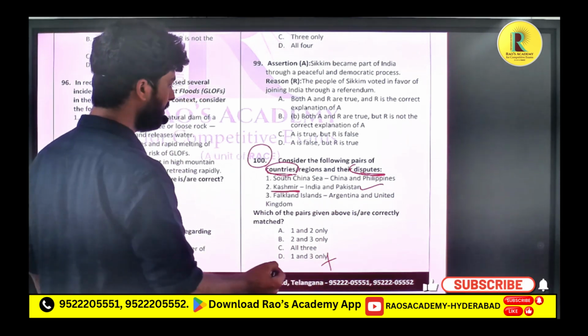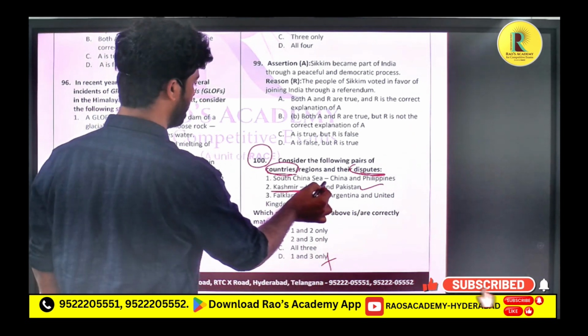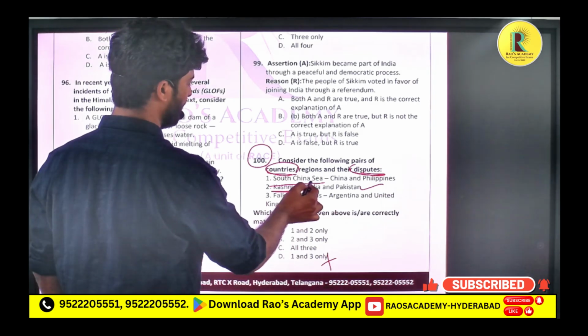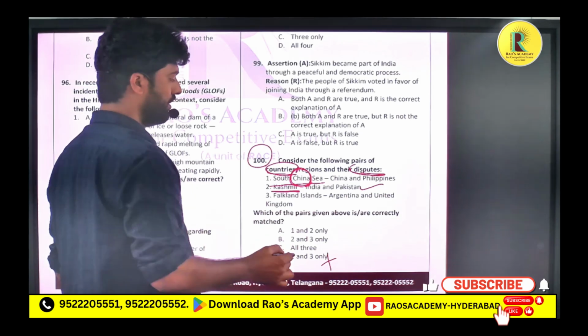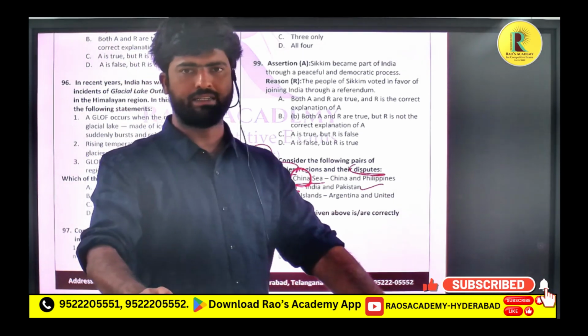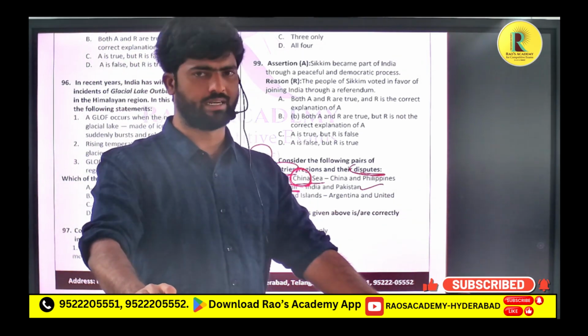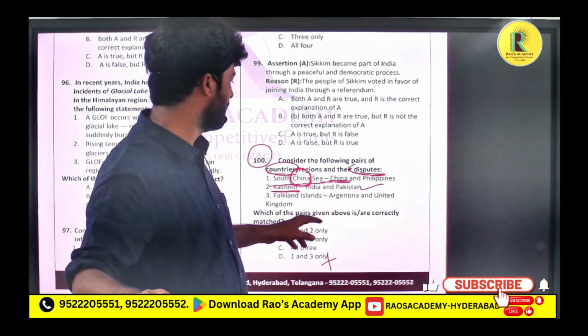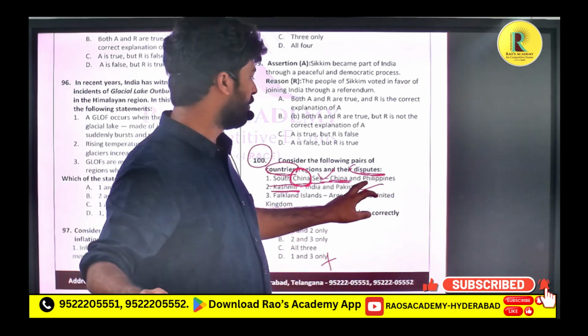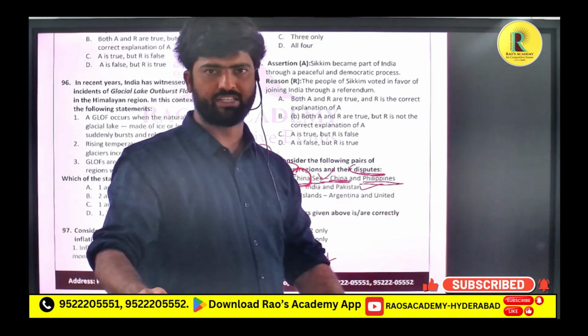Now, first is the South China Sea. If there is a mention of China, you can infer that it is a conflict between China and some other countries. So if you see the answers, China is mentioned. China should be part of it because of the South China Sea. You have to verify whether the Philippines is part of this dispute or not.